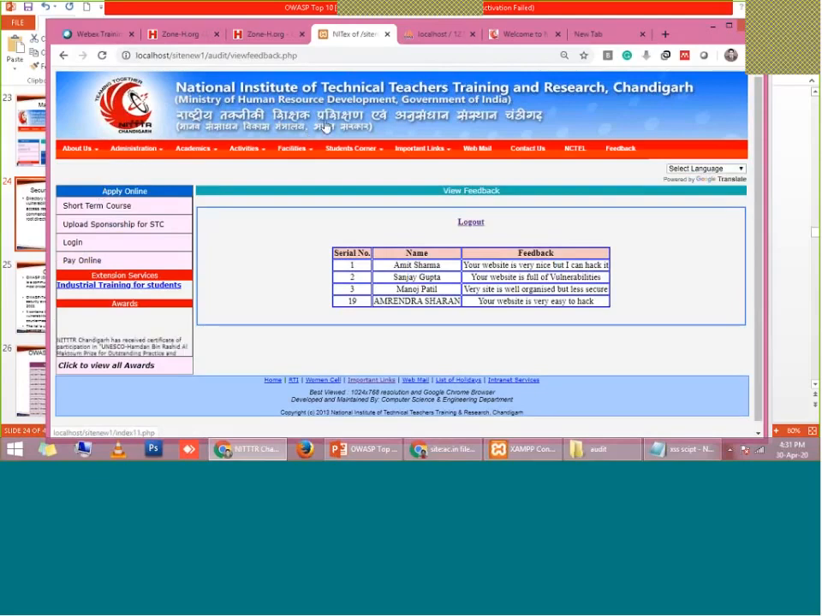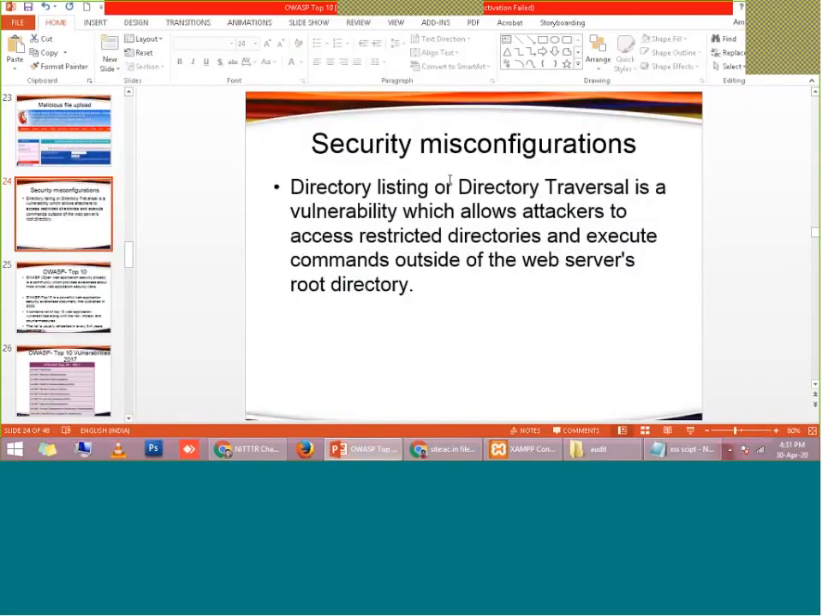This is called directory listing, and this is very dangerous. Seventy to eighty percent of websites which are not properly configured may have this vulnerability, right? So I am going to end with this topic. The next topic is OWASP Top 10, which I will cover tomorrow.